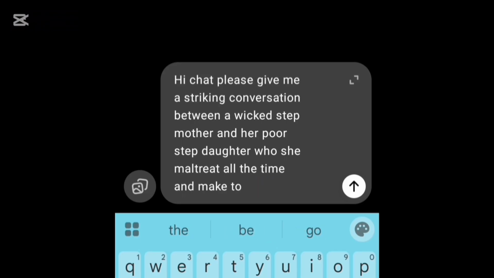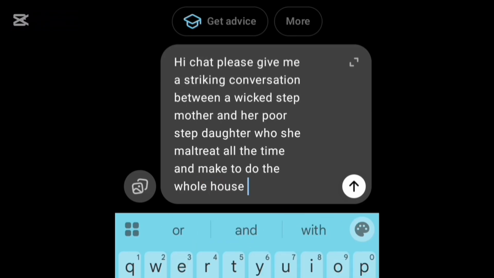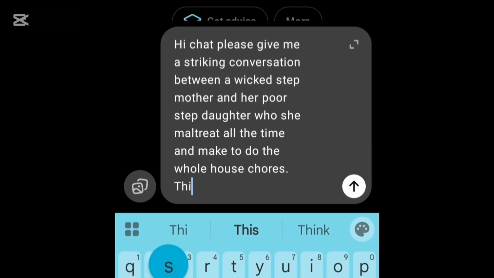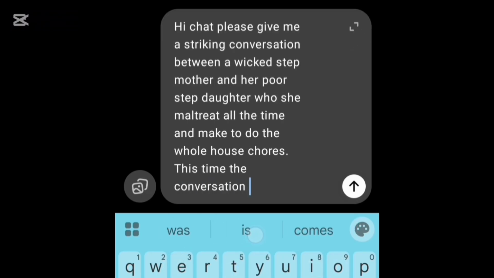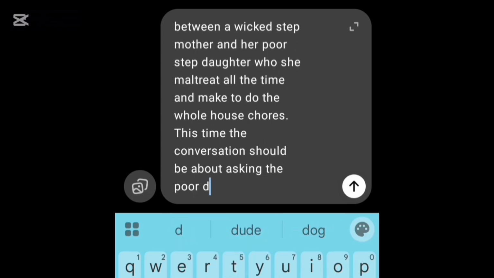So when you go to ChatGPT, just tell ChatGPT to give you the kind of story that you would want to create, or anything that you want to create at all. Just tell ChatGPT to do it for you, and ChatGPT is going to create it for you. Once ChatGPT is done creating this conversation, we are going to use it to generate our images and also to go further with this particular video.